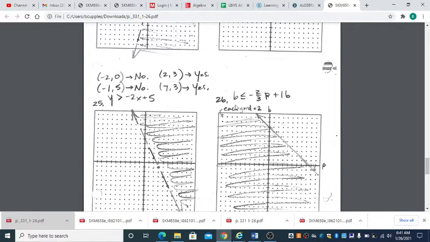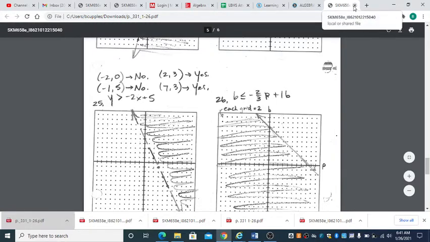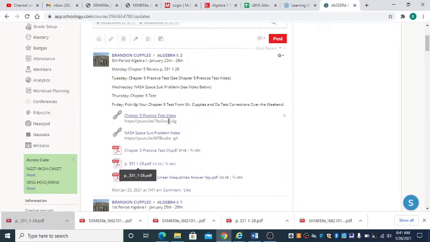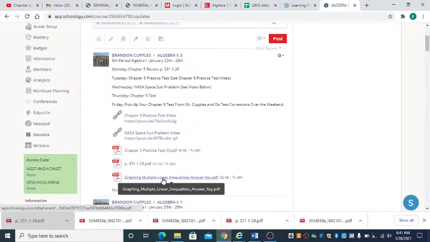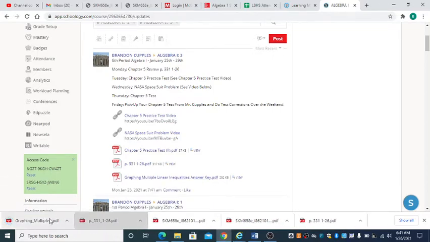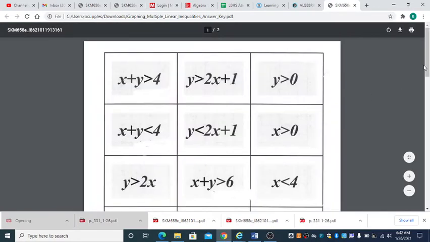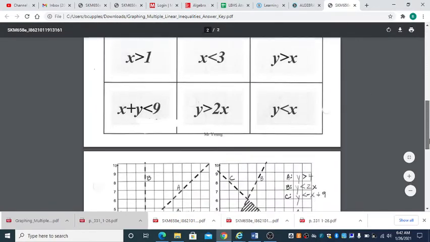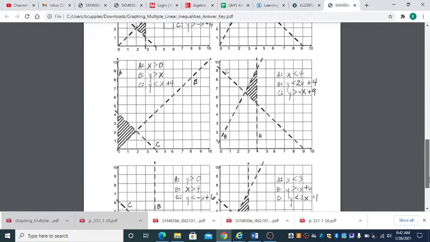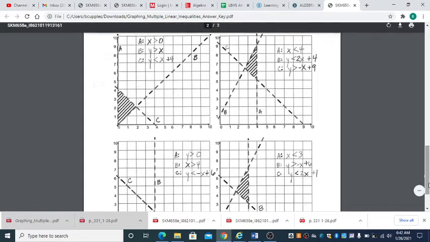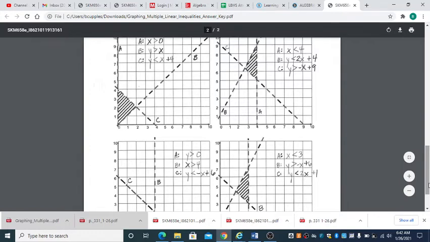So, with that being said, you've got that assignment right there. Now, Friday's assignment was this one right here, graphing multiple linear inequalities. So I have this key, and as I bring this up here, I think I misgraphed maybe one or two of these. Or I mislabeled these. Let's see. Oh, there it is. Line B right here. I don't know why I did this.